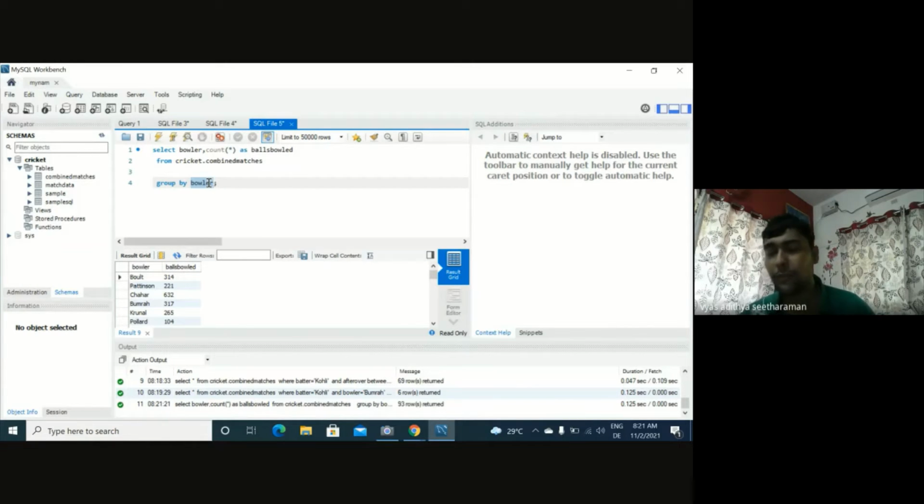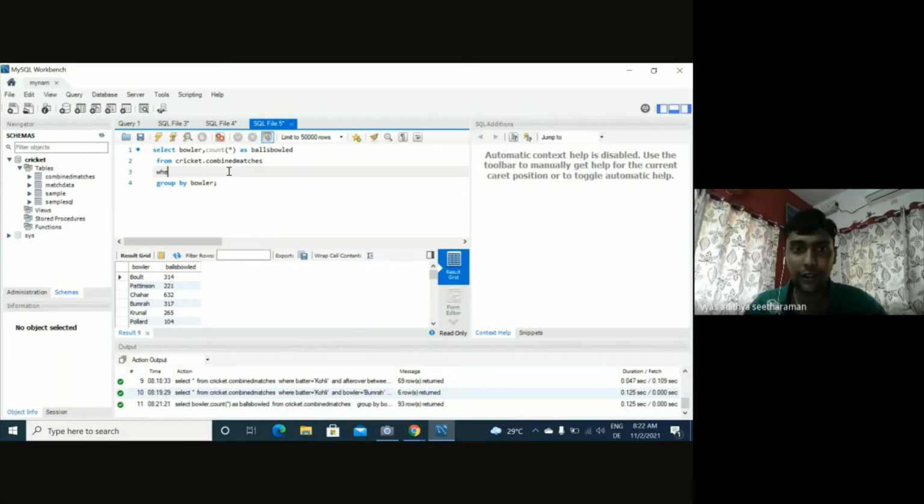Now, the real power of SQL lies in where we are able to combine multiple conditions. What I mean by combining multiple conditions is, okay, fine, we want to get this aggregated data, great. But what if we want to do some more operations on this? Say, for example, I want to filter only those bowlers whose name starts with a B, like Bolt, Bumrah, Bhuvaneshwar. How can we do it in SQL?